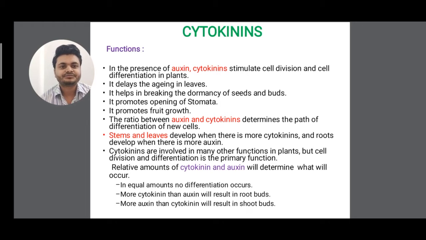The ratio of auxin and cytokinin determines the path of differentiation of new cells. Clear? The relative amounts of auxin and cytokinin will determine what occurs. If auxin and cytokinin are given in equal amounts, no differentiation occurs. If more cytokinin is given as compared to auxin, it results in root bud formation. And if more auxin is given with respect to cytokinin, it results in shoot bud growth.